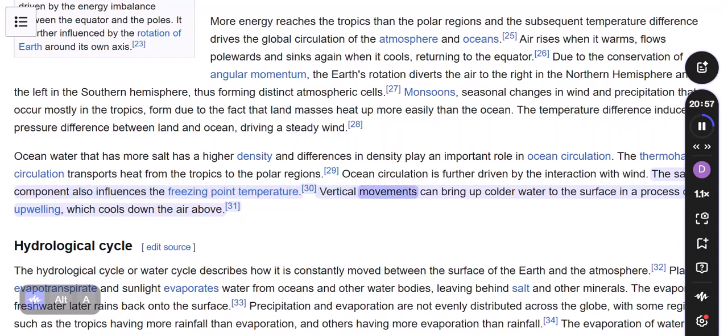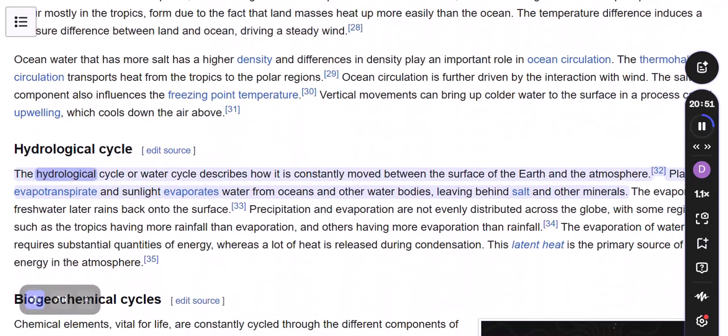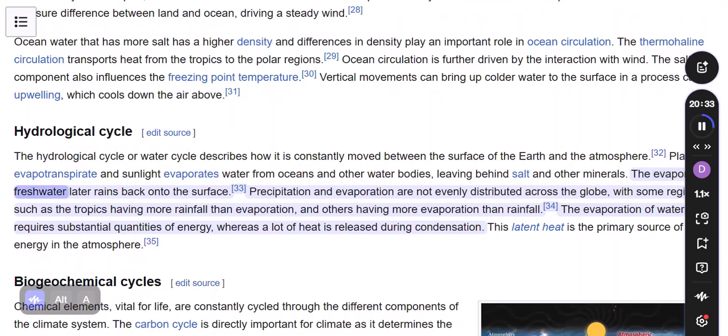Vertical movements can bring up colder water to the surface in a process called upwelling, which cools down the air above. The hydrological cycle, or water cycle, describes how water is constantly moved between the surface of the Earth and the atmosphere. Plants evapotranspirate, and sunlight evaporates water from oceans and other water bodies, leaving behind salt and other minerals. The evaporated fresh water later rains back onto the surface.